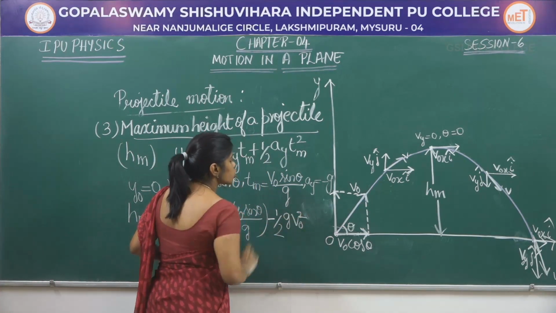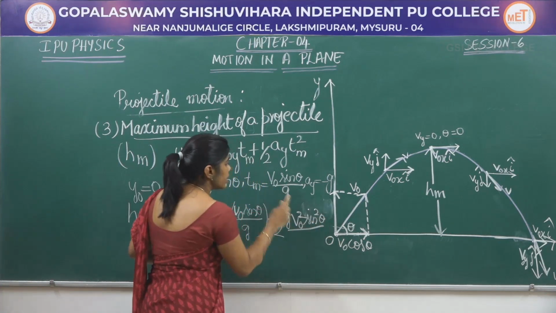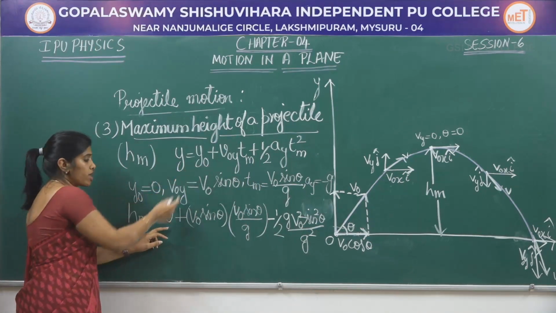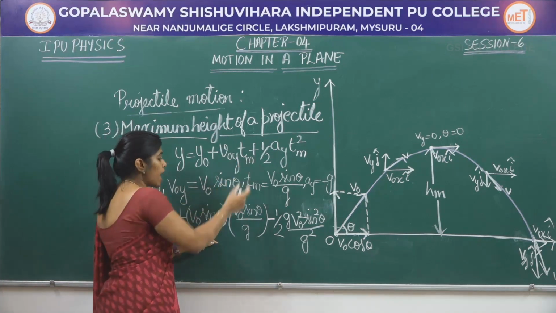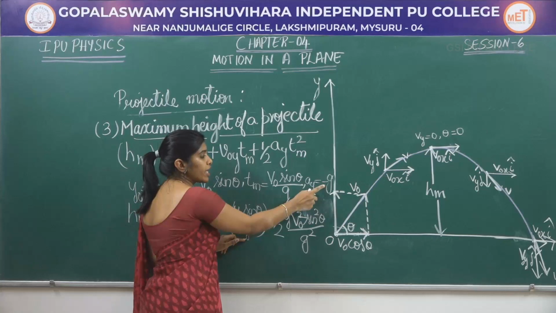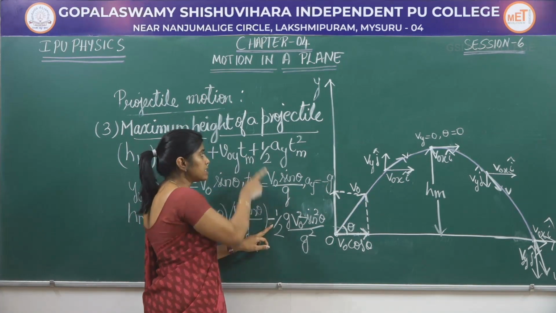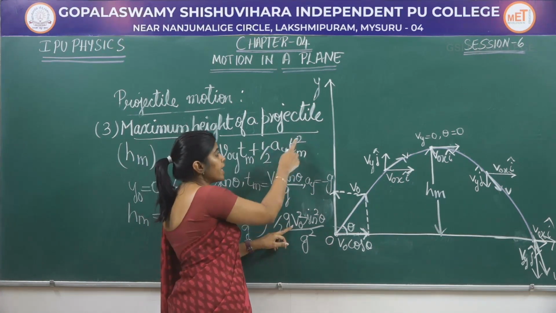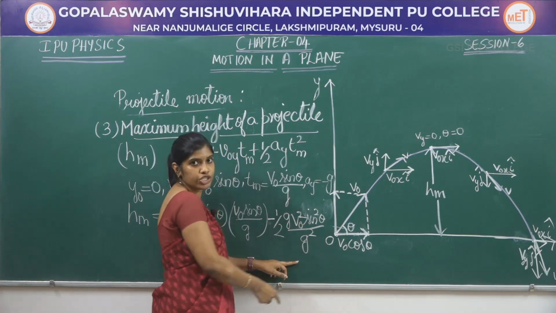It is V naught square sin square theta by g square. So we have substituted y naught as 0, v naught y as v naught sin theta, Tm as v naught sin theta by g. Minus, because I have a negative sign here, therefore I have just multiplied it. I got minus half Ay, which is nothing but g, and Tm square will be v naught square sin square theta by g square.